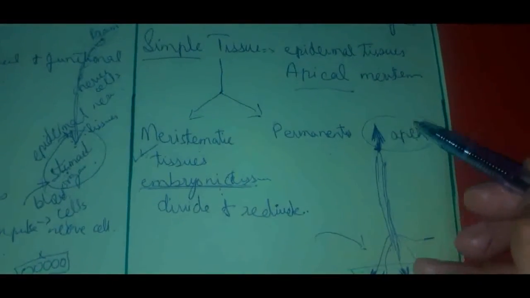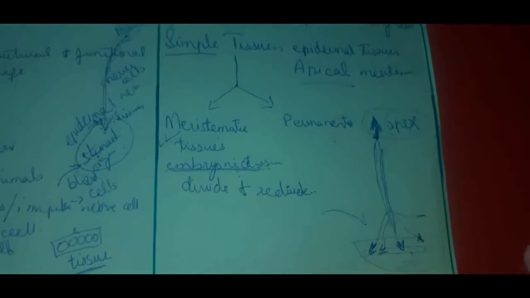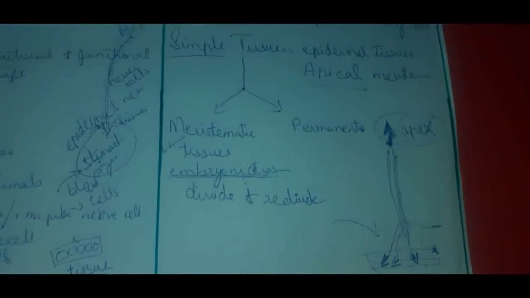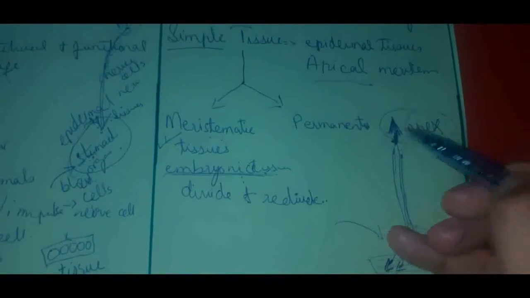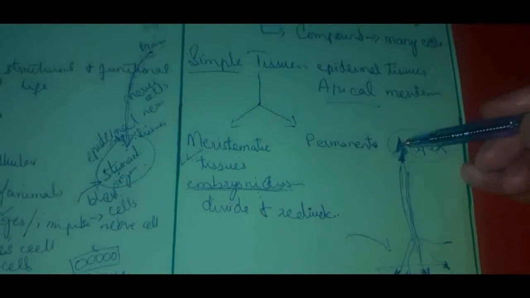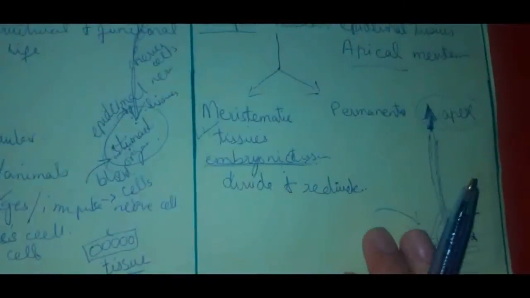So those tissues which are present at the apex, at the top of the stem and at the top of the roots, are called apical meristems. And these apical meristems are types of meristematic tissues, right? Their function is to divide and redivide and elongate the plant, at the roots and at the top of the shoot, right?